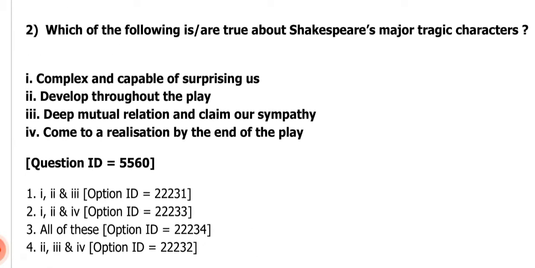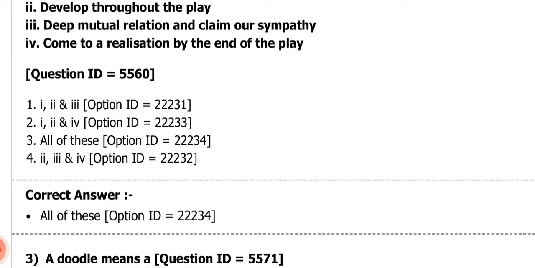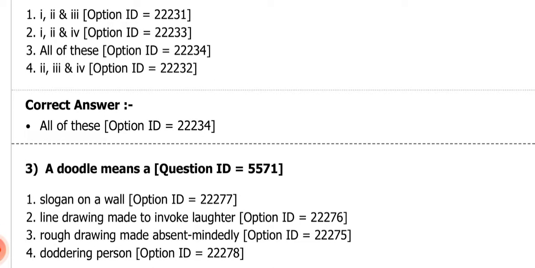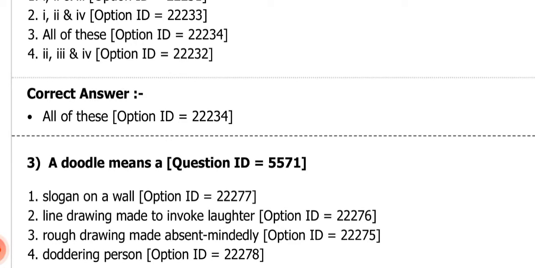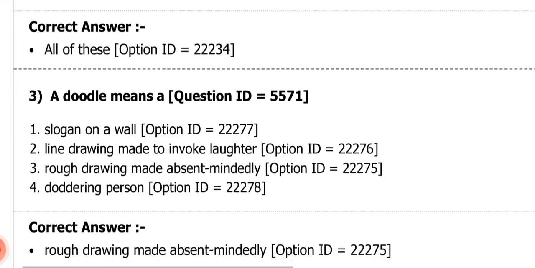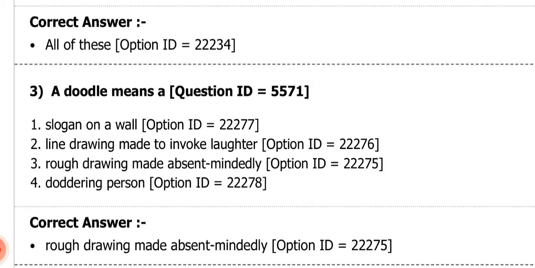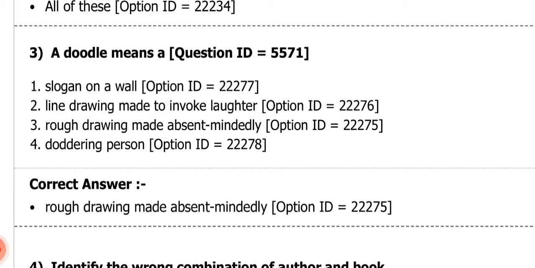Okay, let's move on. Next question is saying a doodle means a. Number 1, slogan on a wall. Number 2, line drawing made to invoke laughter. Number 3, rough drawing made absent-mindedly. Number 4, doddering person. So I think you must have heard the word doodle, and the correct answer is rough drawing made absent-mindedly. That means number 3 option is correct. Let's jump on to the next question.